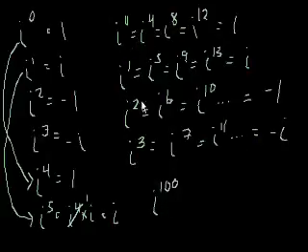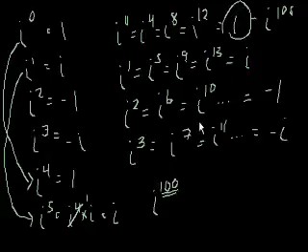But if we use this cycle, we see that 100 is a multiple of 4, right? 4 times 25 is 100. So i to the 100th will fall into this category, this first one. It's a multiple of 4. So we know that i to the 100th power is equal to 1.